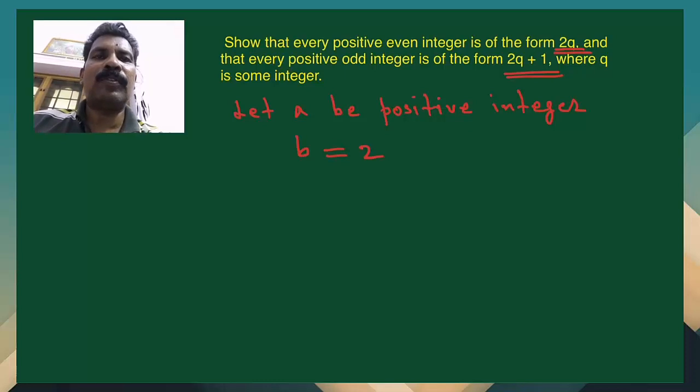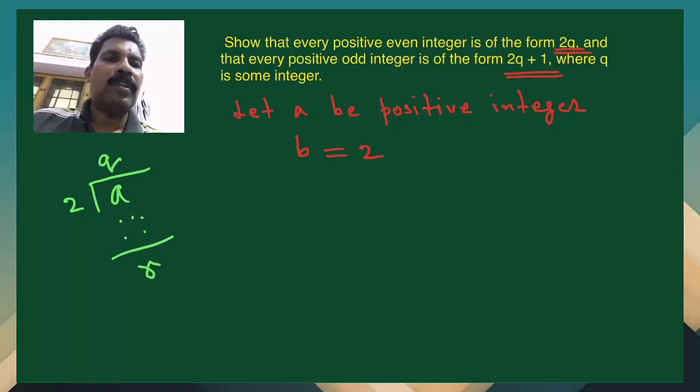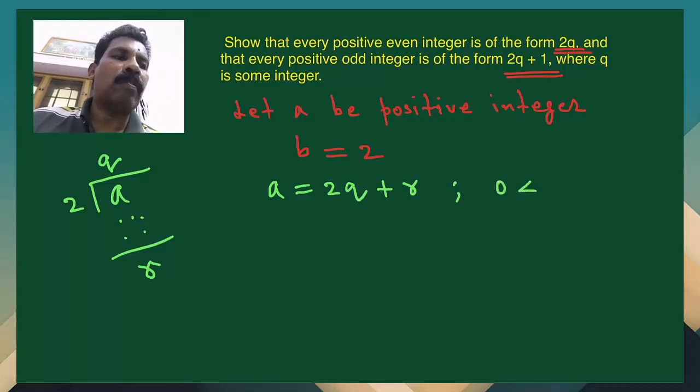Now we shall divide a by b. b is 2 here. So we shall have some quotient q and then we can have a remainder r. So according to Euclid's division lemma, a is equal to bq, meaning 2q here, plus r. And what about r? 0 less than or equal to r less than b. b means 2 here.